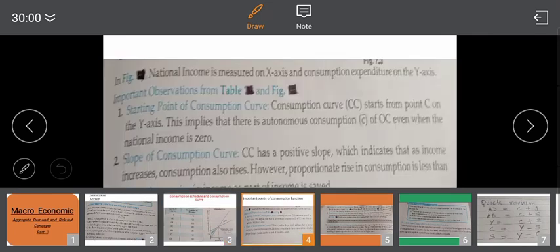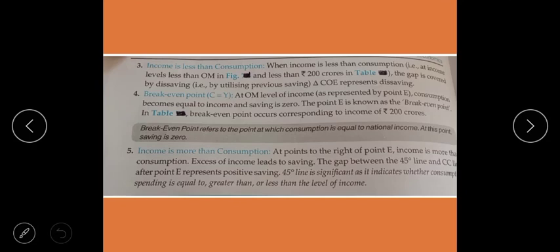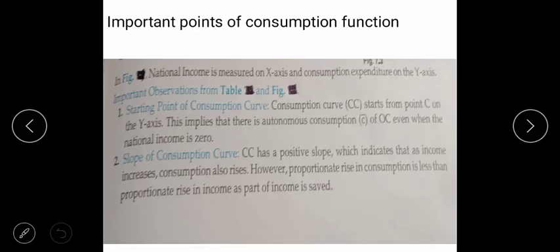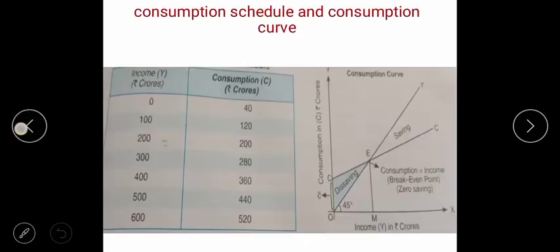So income is increasing, and I have told you that when income is increasing, the consumption limit is also increased.